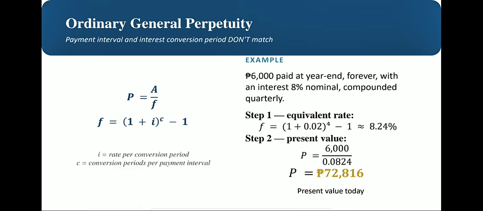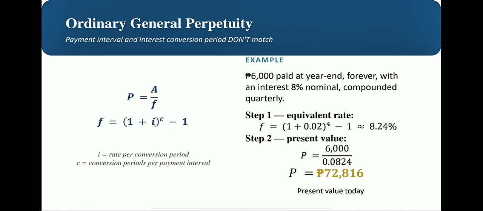Now, we're going to find the equivalent annual rate. So F is going to be 1.02, since 1 plus 2% or 0.02 is 1.02, raised to 4, minus 1. It is approximately 0.0824 or about 8.24 percent.